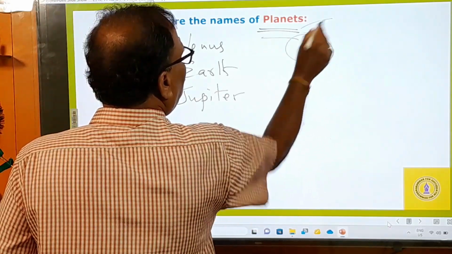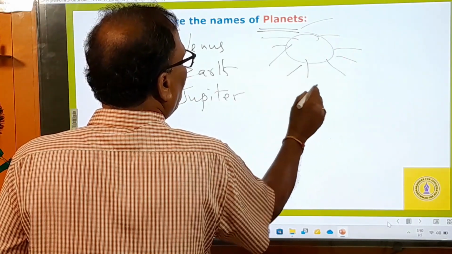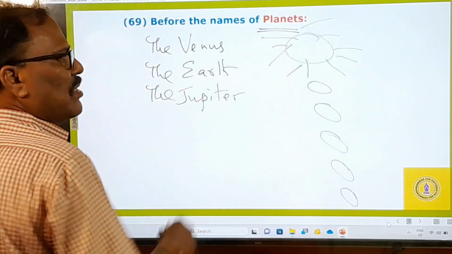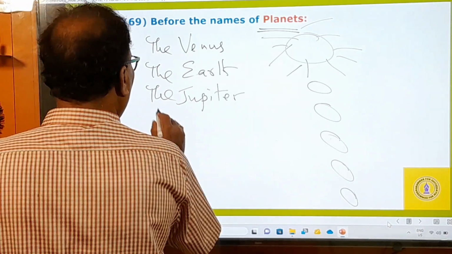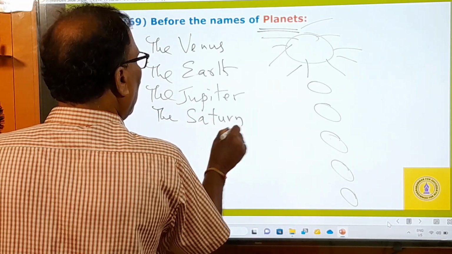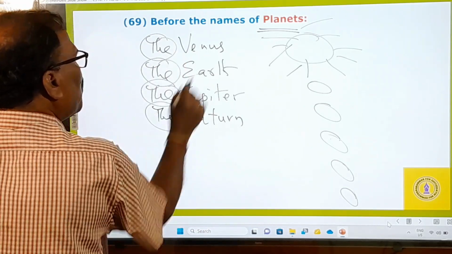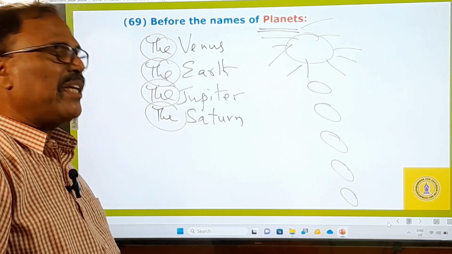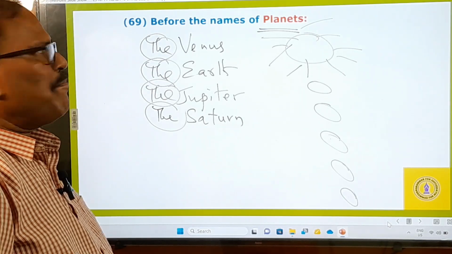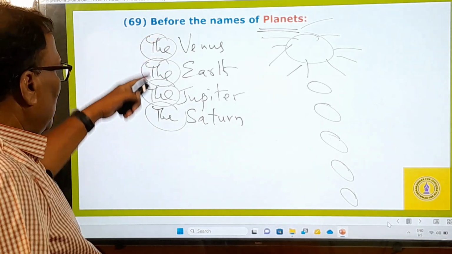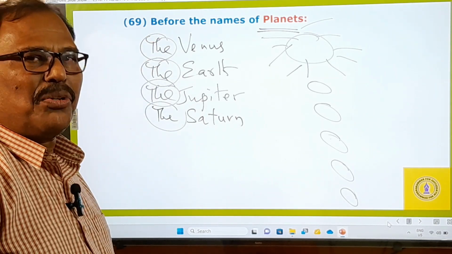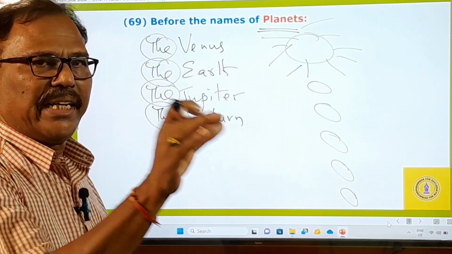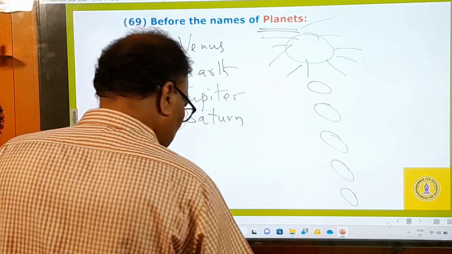Under the solar system, we have as many as 8 or 9 planets. This is called the solar system. In the solar system, the Jupiter, the Pluto, the Saturn. Before all these names of planets, we must use the definite article. Without using the definite article, it is a grammatical mistake. In the examination, they deliberately don't give the before them, and you have to at least find out that part as the error containing part. In spotting errors, that is the question.